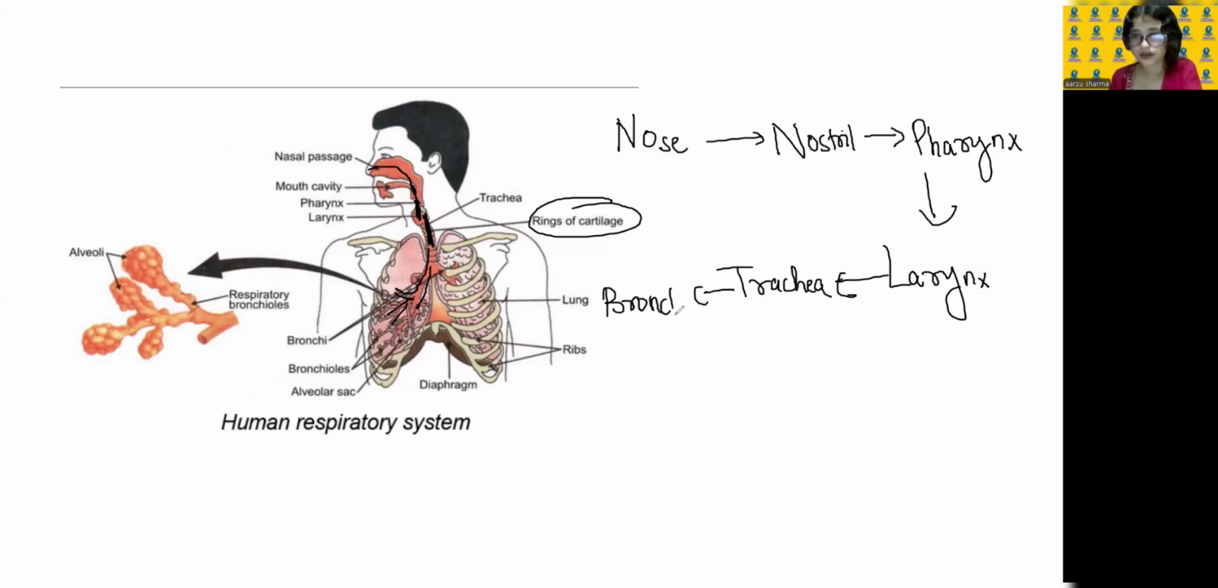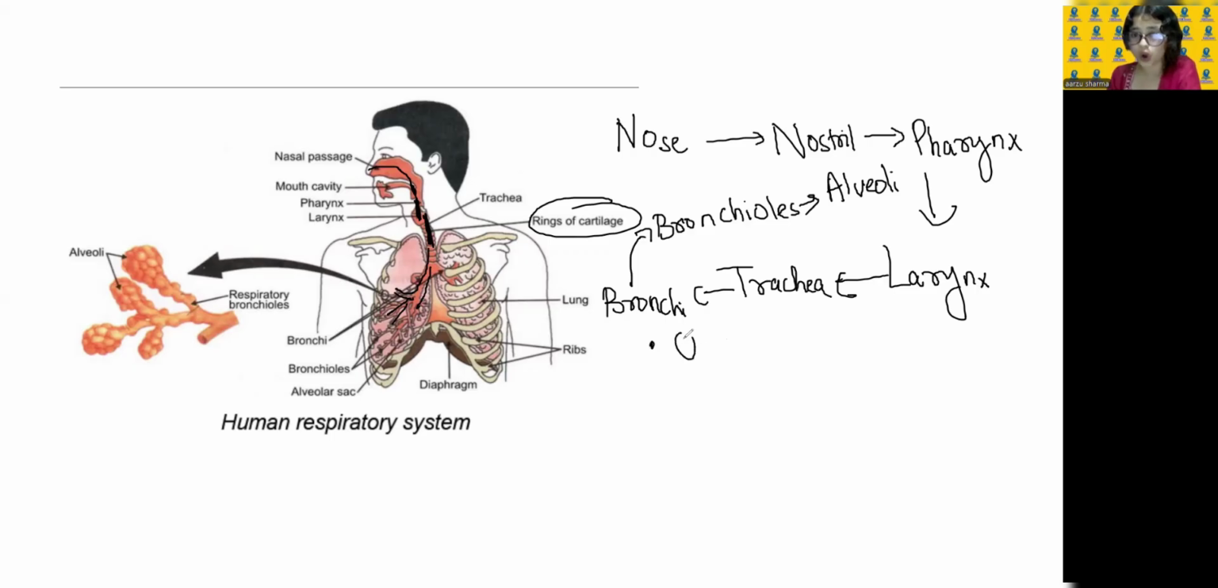Bronchi, bronchioles. See, in your chapters, the names bronchi and bronchioles are not given. It's just written that small tubes. It will pass through small and smaller tubes, and then it will reach alveoli. Alveoli, I've already made you write down that it provides surface area for exchange of gases.